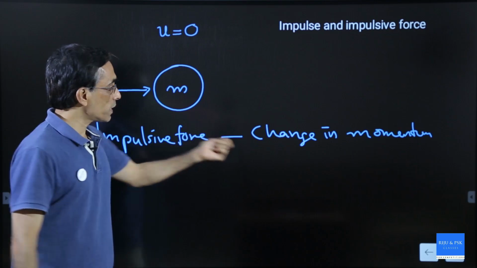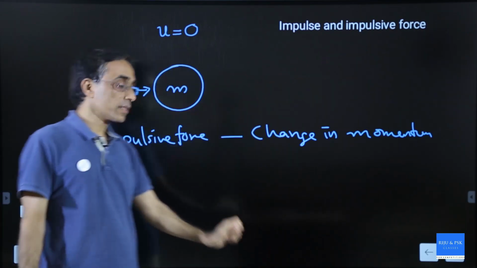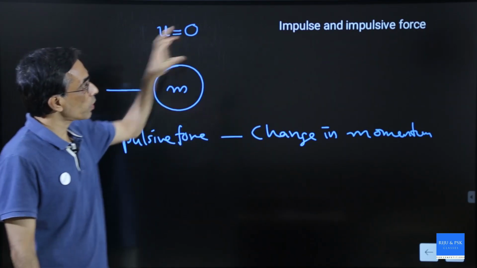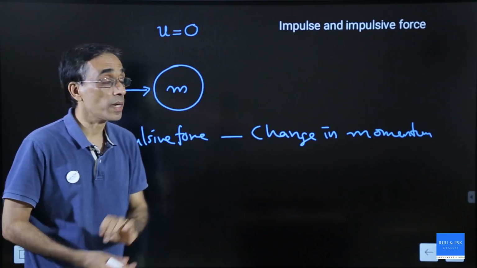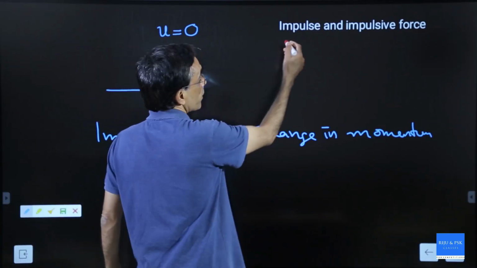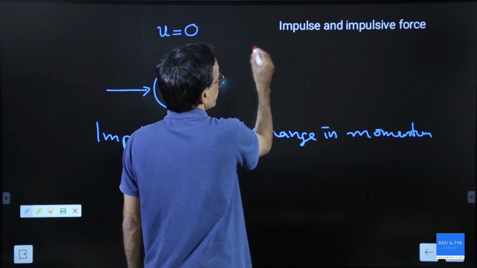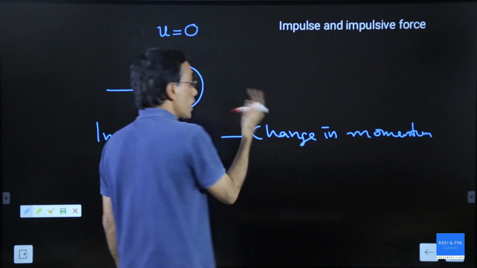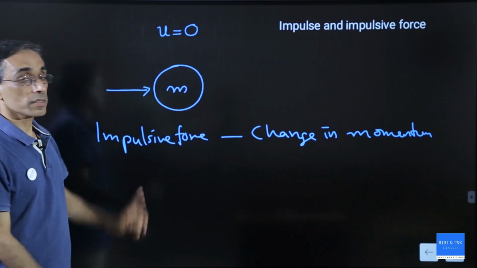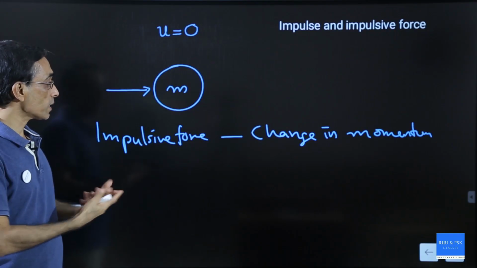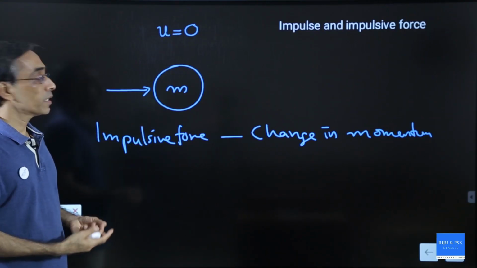Now, the change in momentum created due to the impulsive force is called impulse. And what is impulse? I will tell you. In examination, you need to calculate impulse. So, what you need is to calculate change in momentum of the body where the force is applied.